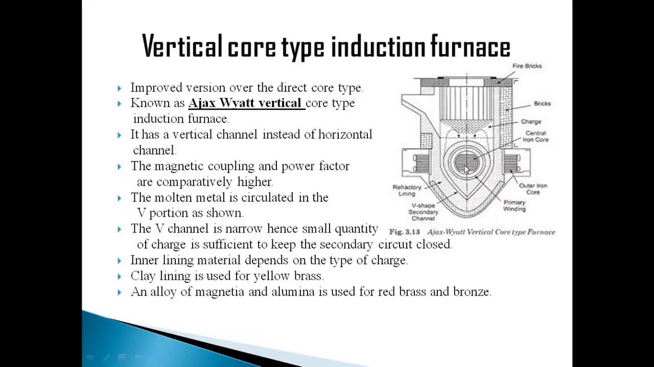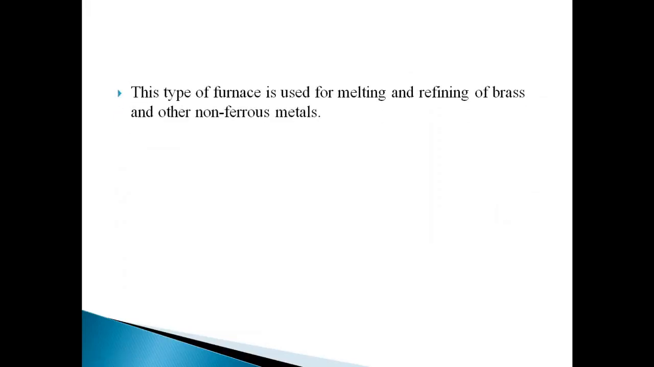Whenever we melt the charge, we should get it out. We should take out that molten metal, right? Molten metal has to be taken out, so an arrangement has to be made for that. The furnace can be rocked by a suitable hydraulic arrangement for taking out the molten charge. So this type of furnace is used for melting and refining of brass and other non-ferrous metals, and it is also suitable for continuous operation, which was not there in the direct core type.